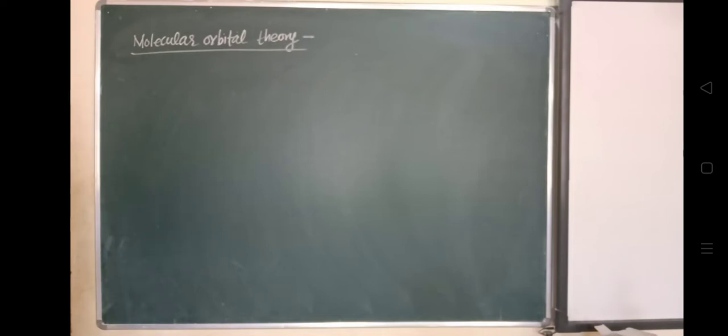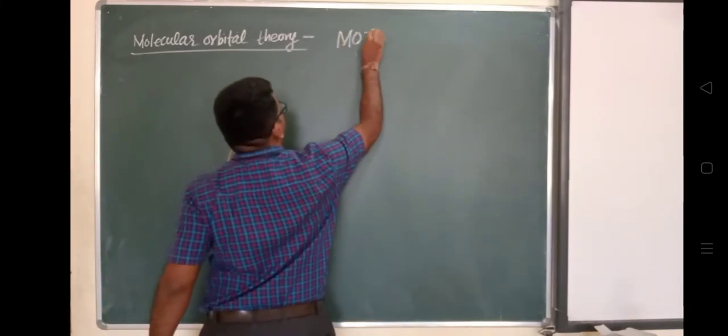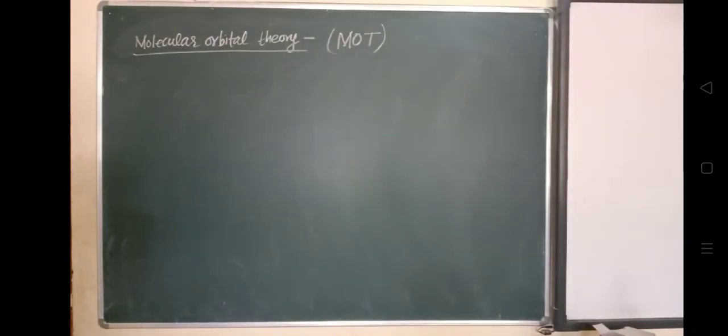Therefore, another bonding description called molecular orbital theory has been introduced. We call it MOT. Now, what is this molecular orbital theory? It has been found that molecular orbital theory gives a more accurate description of the electronic structure of a molecule.